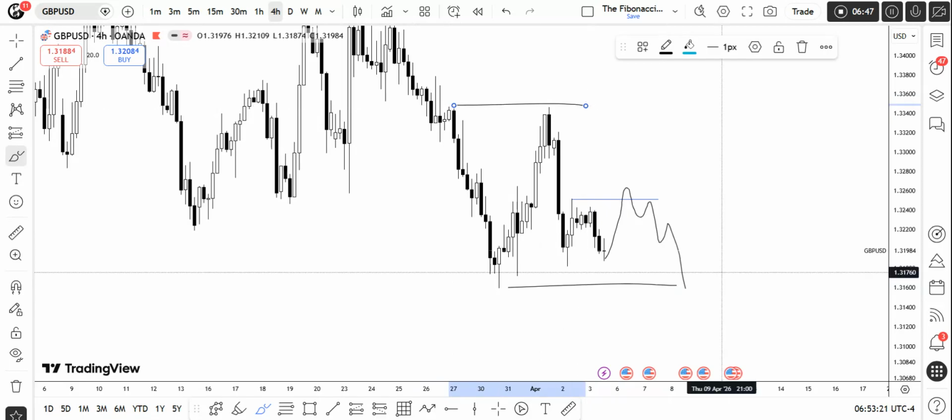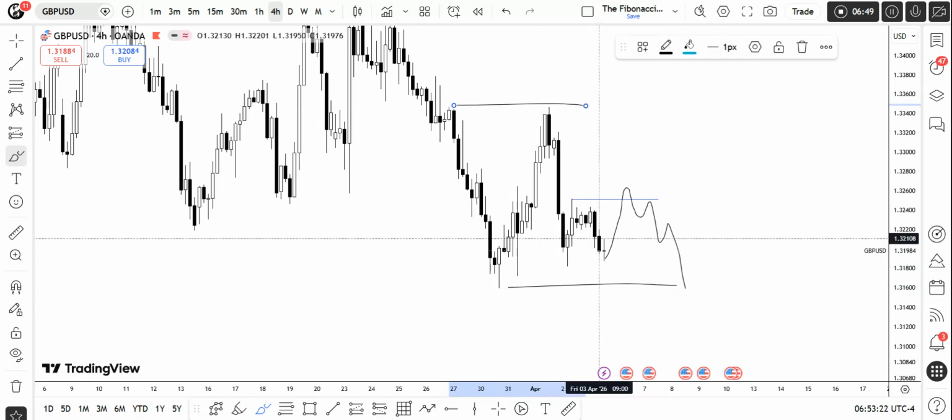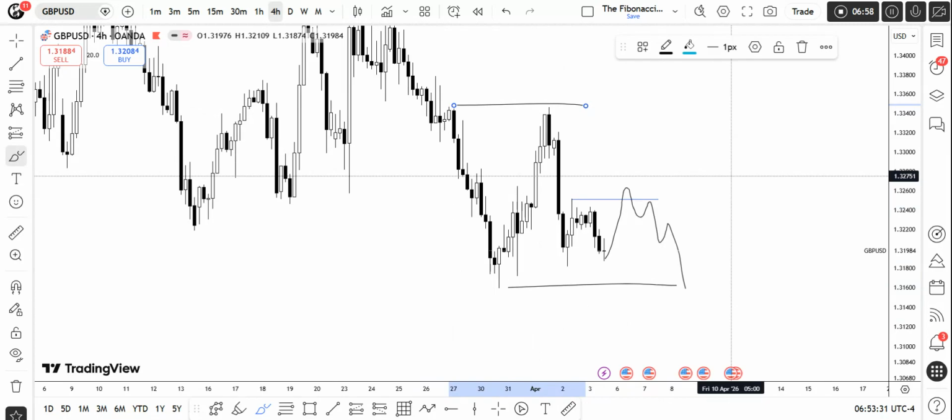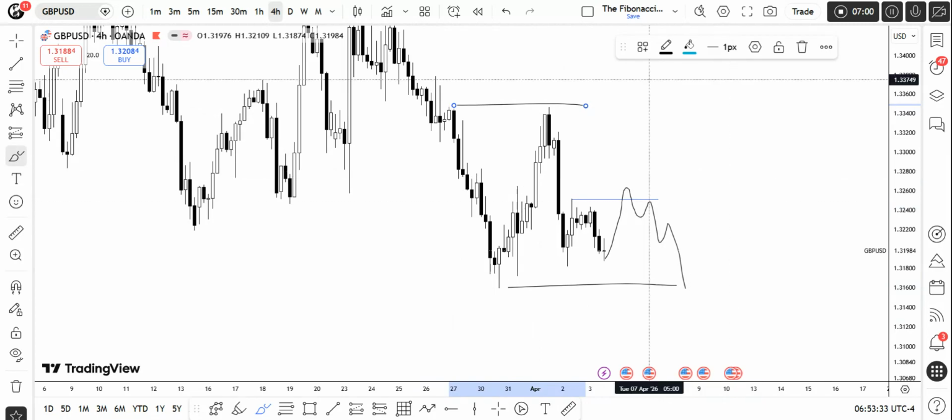But for this week, what I'm expecting is price to plunge higher. Basically, look at this FVG area, then we can come down, take out this low, and after that, whatever price provides us, we will trade that. But this week, I am ideally bearish on the GBP USD too.